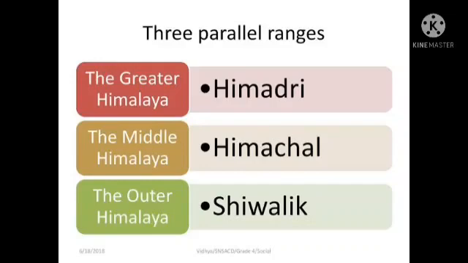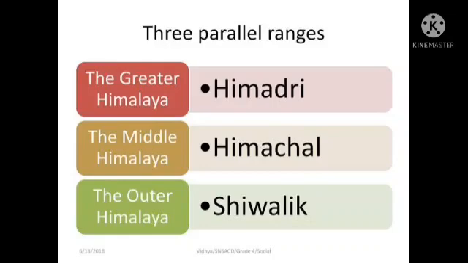Himatri or the Greater Himalayas, because the Himatri is at the top of the Himalayas, so we can call it greater. Himachal or the Lesser Himalayas.